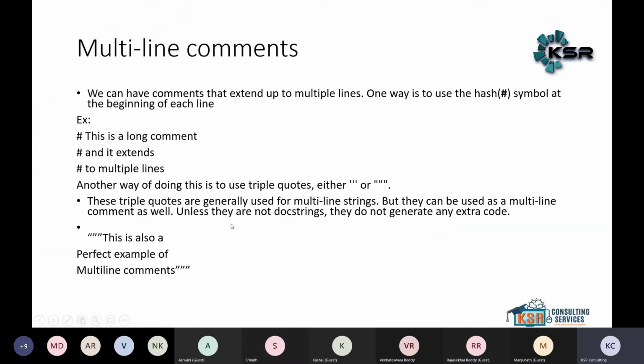For multi-line, we can have a comment that extends up to multiple lines. One way is to use the hash symbol at the beginning of each line. This is the first line, second line, third line. At the beginning of each line, we are using the hash symbol.